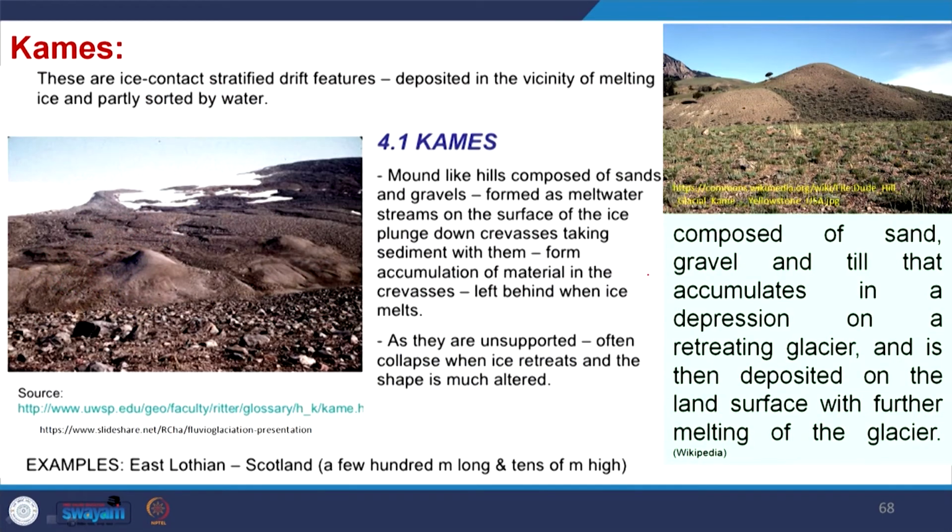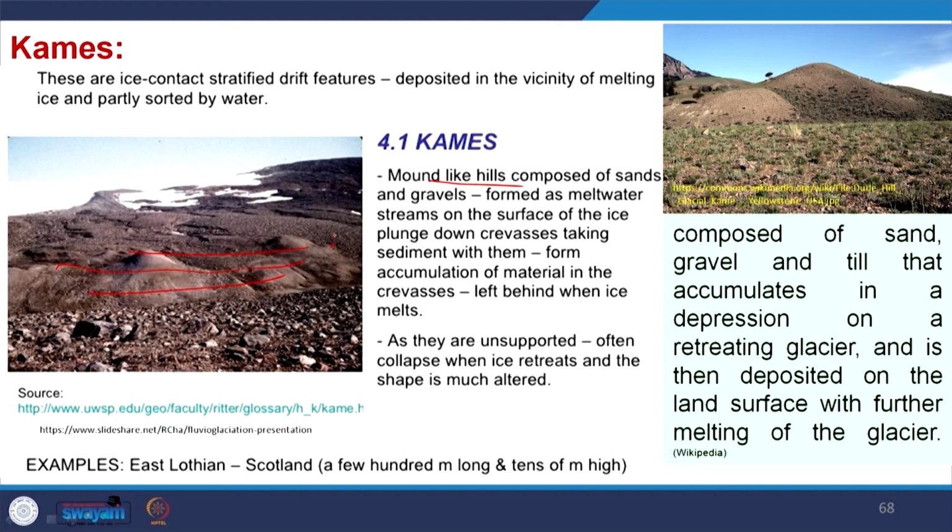Then kames. These are ice contact stratified drift features deposited in the vicinity of melting ice and partly shaped by water. So, it is partly glacial and partly fluvial. Kames are mound-like hills composed of sand and gravel, formed as meltwater streams on the surface of the ice plunge down crevasses, taking sediments with them, forming accumulations of material in the crevasses left behind when the ice melts.